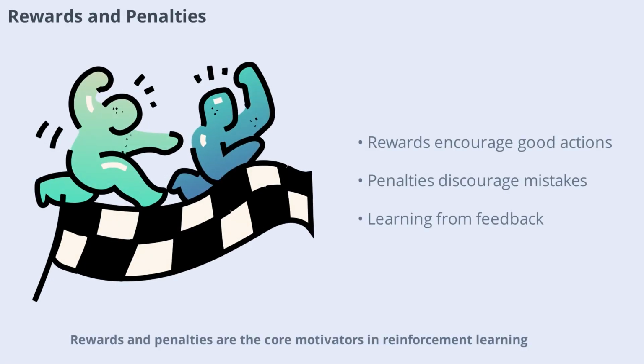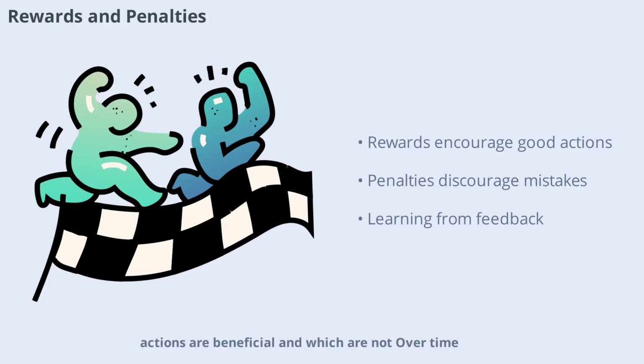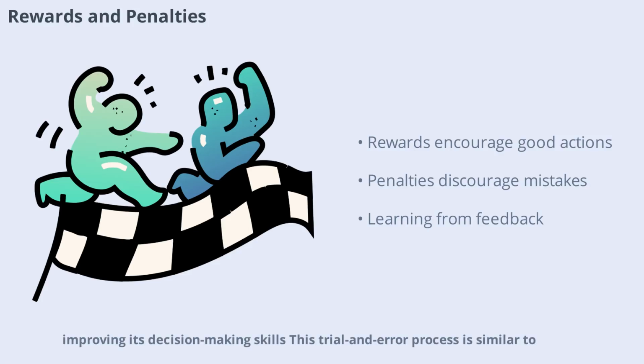Rewards and penalties are the core motivators in reinforcement learning. When the agent takes an action, the environment provides feedback in the form of a reward, positive feedback, or a penalty, negative feedback. This feedback helps the agent understand which actions are beneficial and which are not. Over time, the agent learns to maximize rewards and minimize penalties, improving its decision-making skills. This trial and error process is similar to how humans and animals learn from experience, making reinforcement learning a powerful tool for developing intelligent systems.